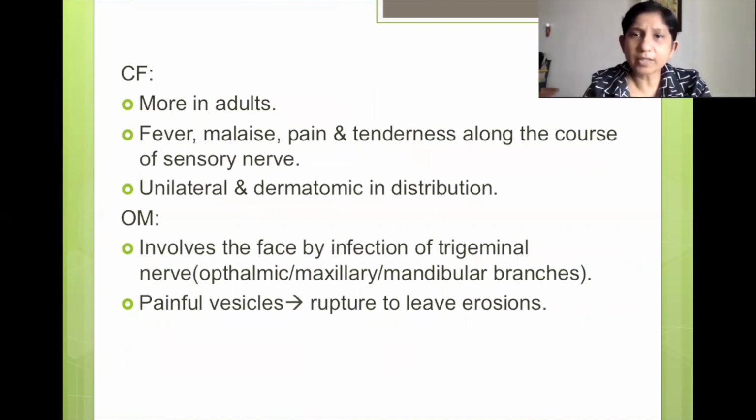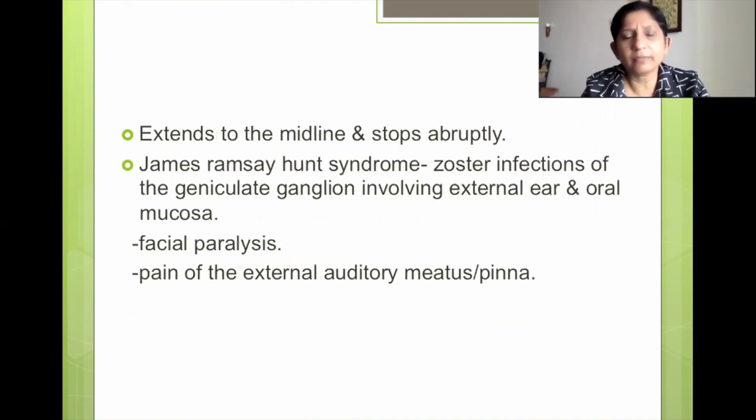So as I said, it's caused by reactivation. So the prodromal symptoms are the same as that of the chickenpox. It's just that it is dermatomic in distribution and it is unilateral. Dermatome means it is that area of the body which is just supplied by that particular nerve. So if it's a trigeminal nerve, you can have it affecting the areas which are supplied by the ophthalmic, maxillary, and mandibular divisions of the trigeminal nerve. So painful vesicles can be there, which, similar to the chickenpox, can break down and form ulcers.